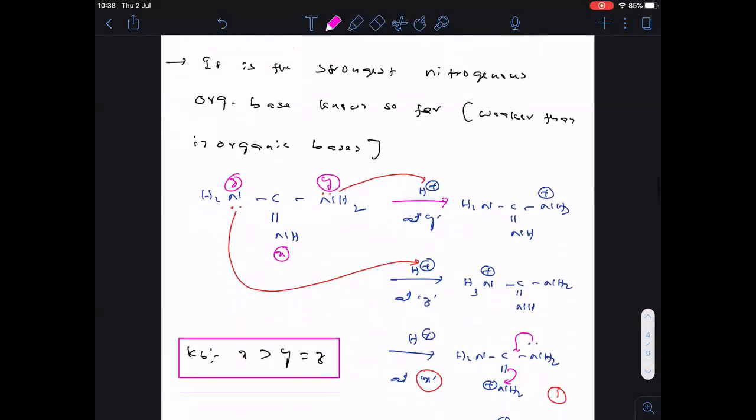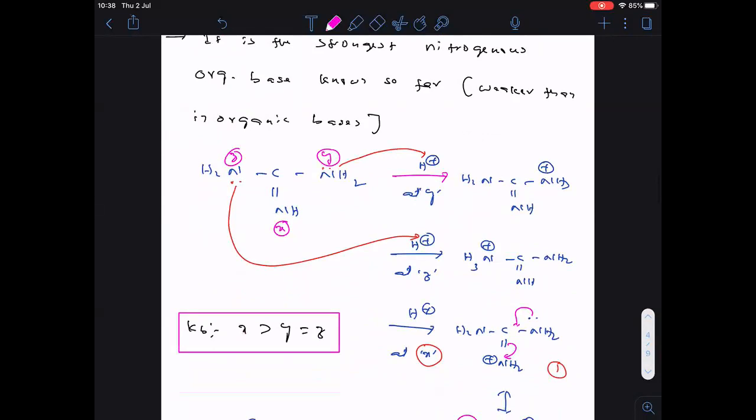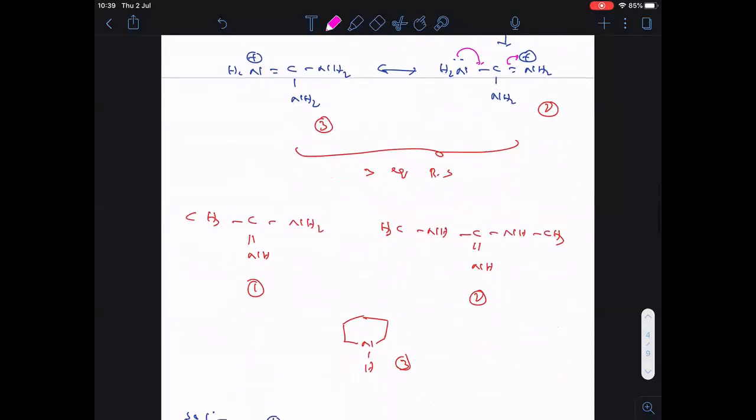Three nitrogens comparison here, X, Y, Z nitrogens, basic nature comparison. Completed. Then here we did one question.